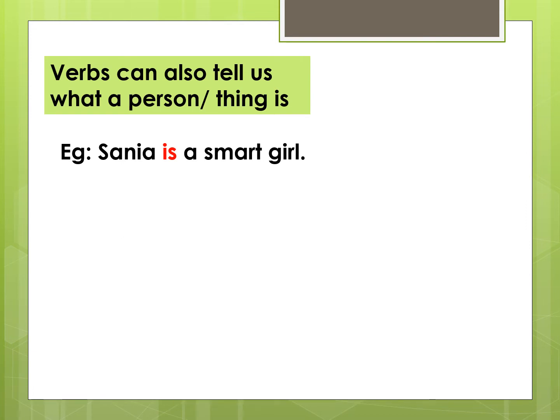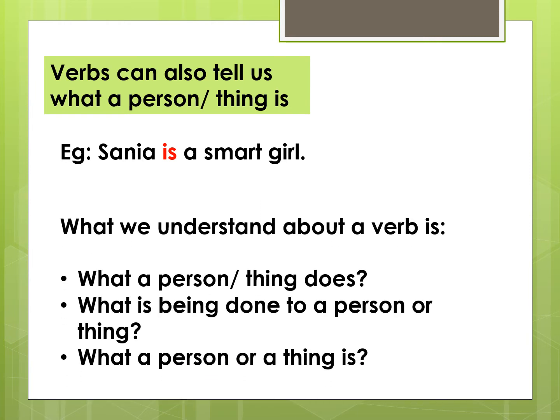This verb is not describing an action, but it is telling us of a state of being or state of existence of Sanya, that she is a smart girl. So what do we understand about verbs? We understand that a verb tells us what a person or thing does, what is being done to a person or thing, or what a person or a thing is.